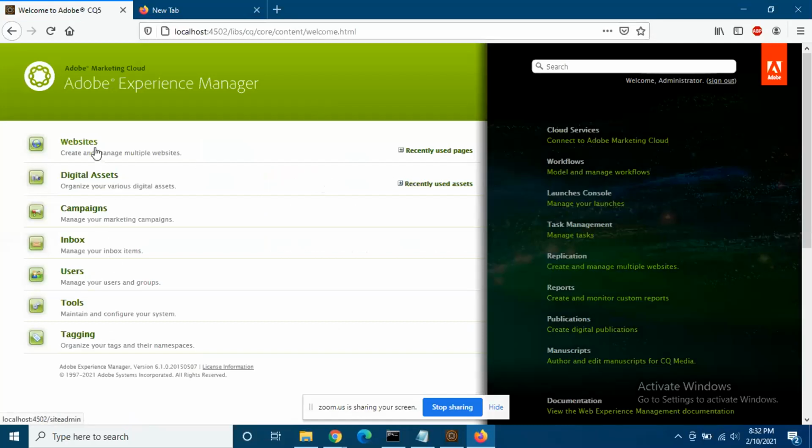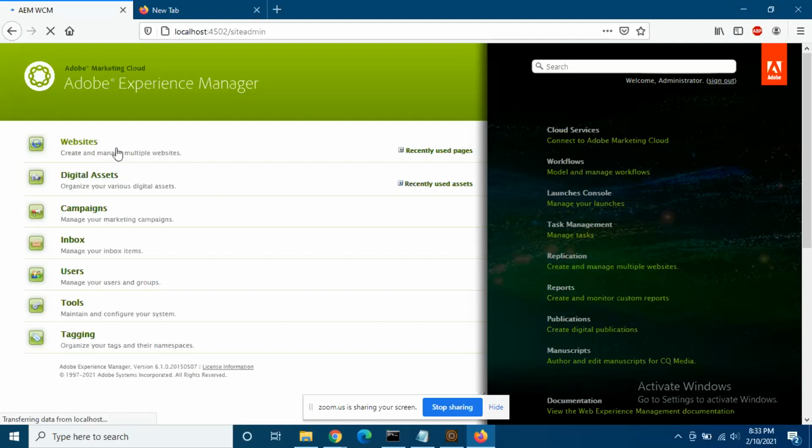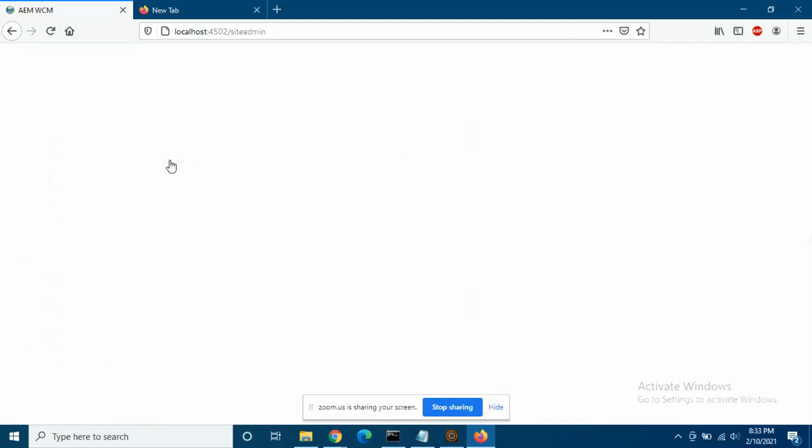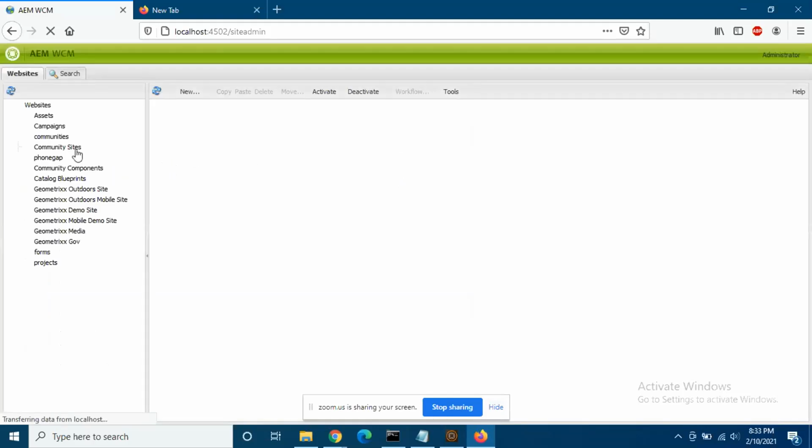Now click on websites. Now you would see some simple websites here. How much RAM do you have in your machine? 6 GB. Okay, fine.